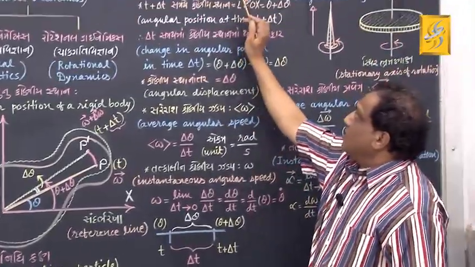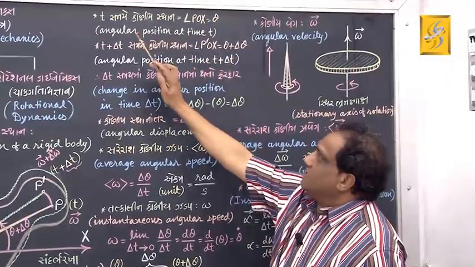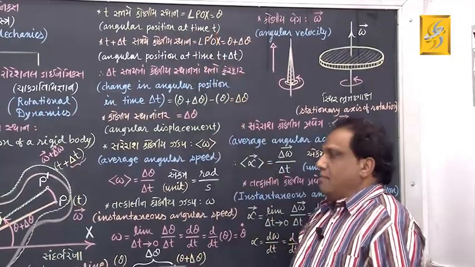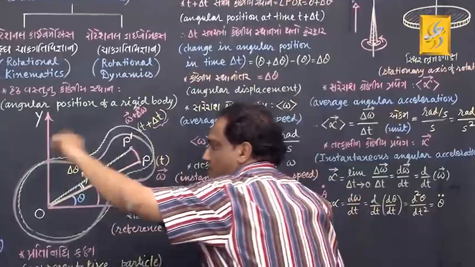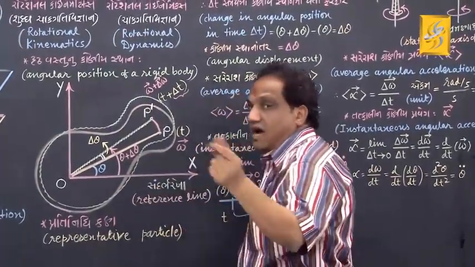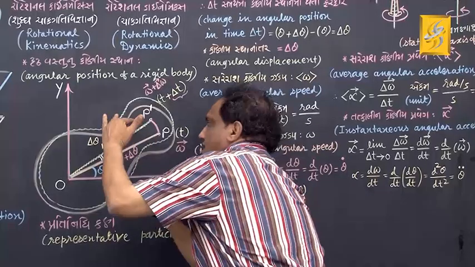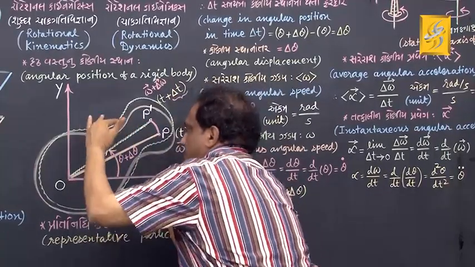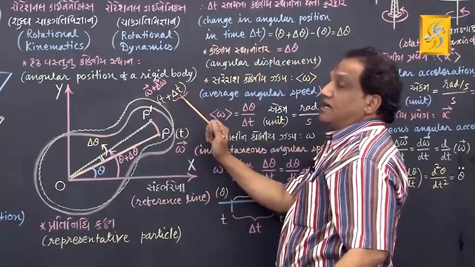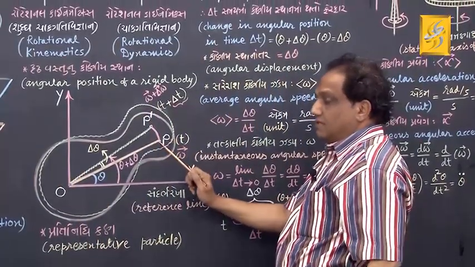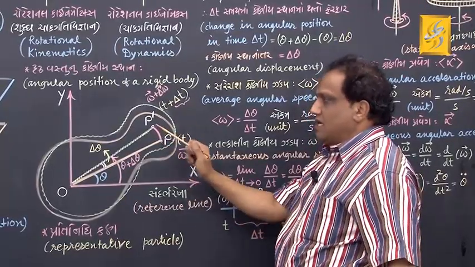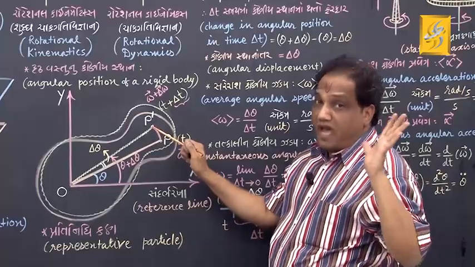So this angle POX, which is theta, is the angular position of a rigid body at time t. But because this body is performing rotational motion this way, that is anti-clockwise, after some time it will get displaced this way. When it gets displaced this way, at time t plus delta t, the same representative particle which was earlier at point P has now been shifted to point P dash.